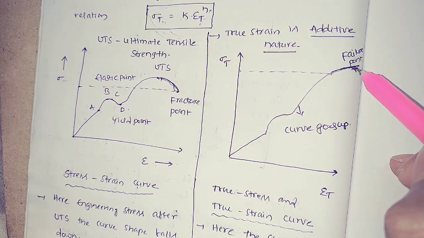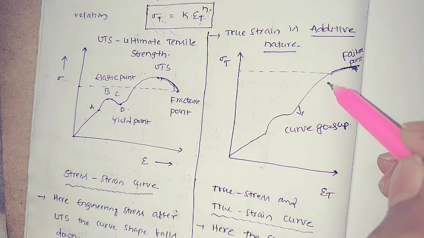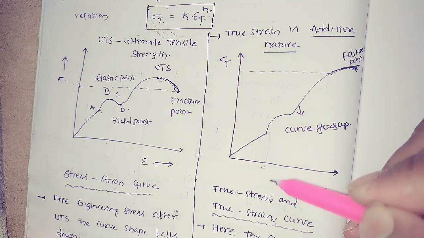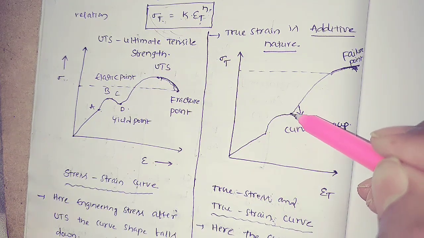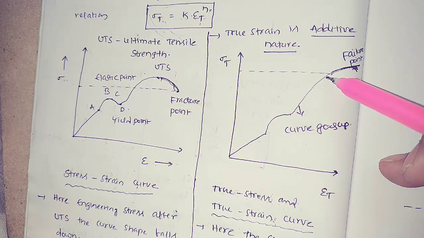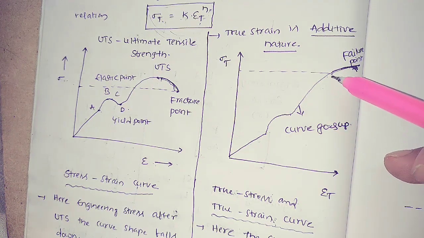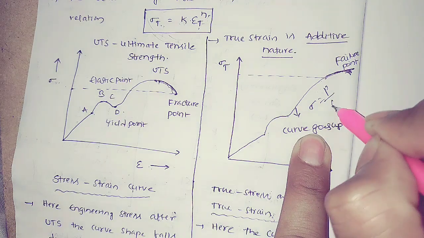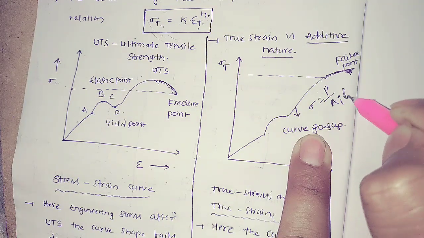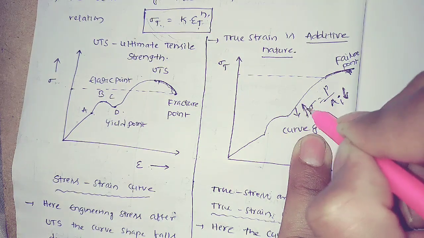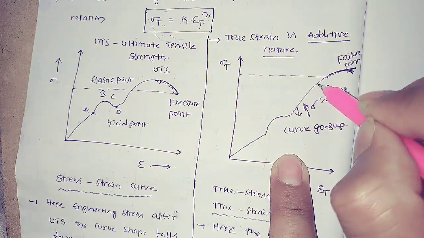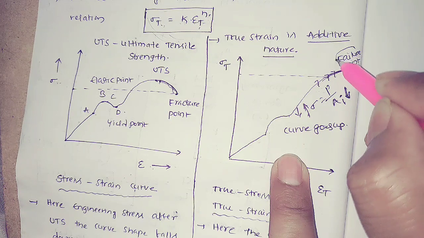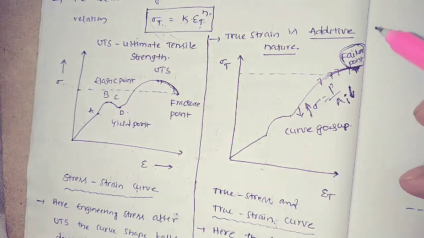Why is the curve going upwards? When you are considering true stress and true strain, what is meant by true stress and true strain? True stress is equal to the resisting load divided by the instantaneous area. Because of the application of the load, the area will decrease. Whenever the area decreases, stress is equal to load by instantaneous area, so the stress will increase. That means the stress goes on increasing. See here, the stress point goes on increasing, and finally the failure point happens here. This is the reason behind this.